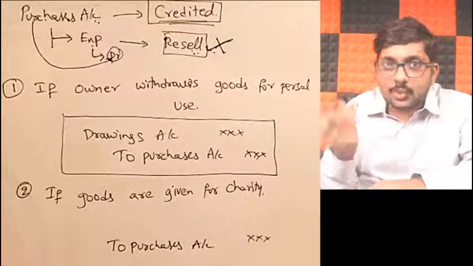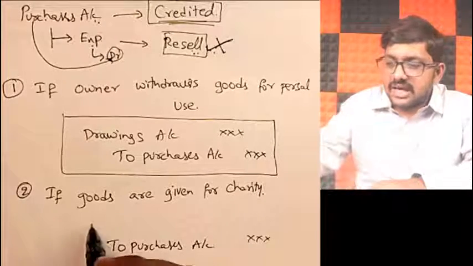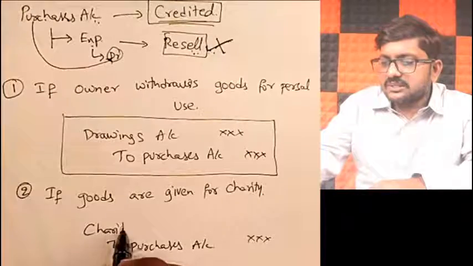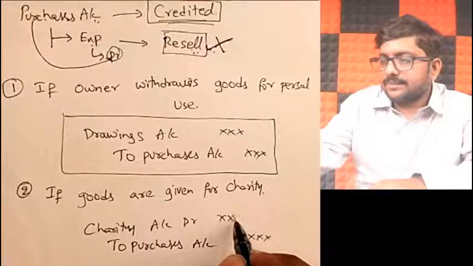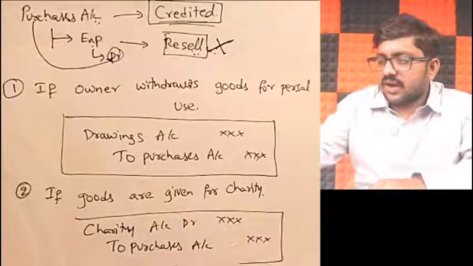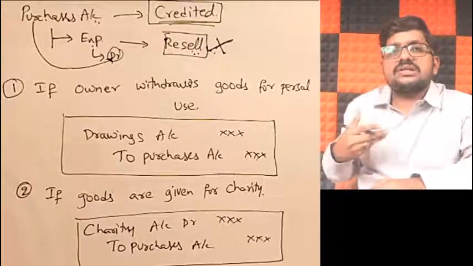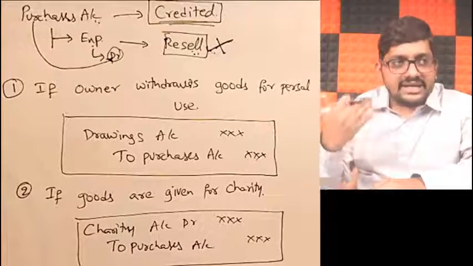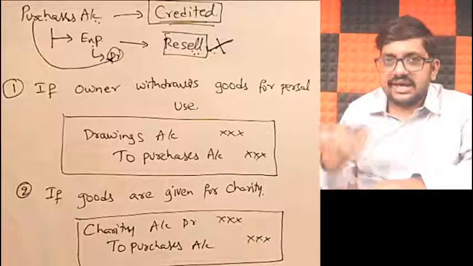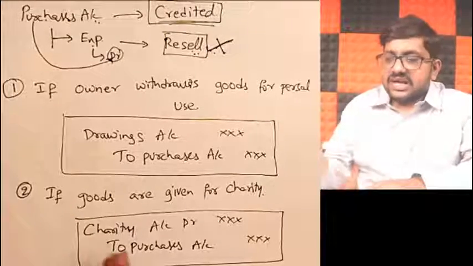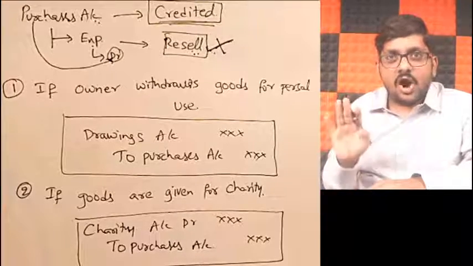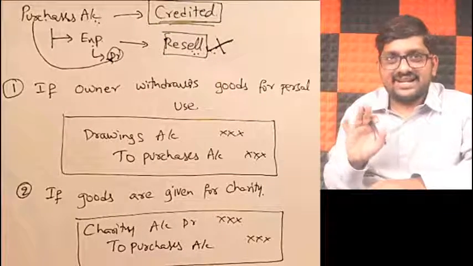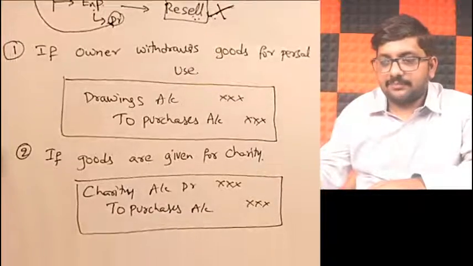Your intention is no more to resell. Then what is that expense, sir? You can call it charity expense. So, charity account debit to purchases. Your intention to resell has changed, so I will decrease purchases because you are not reselling it and increase the charity expense. Charity account debit to purchases. Got it, friends? In this case also, what are you doing? Stock not sold. Understanding, friends? That's why I told you this example.